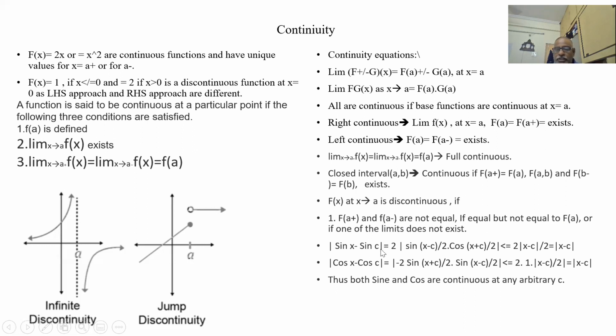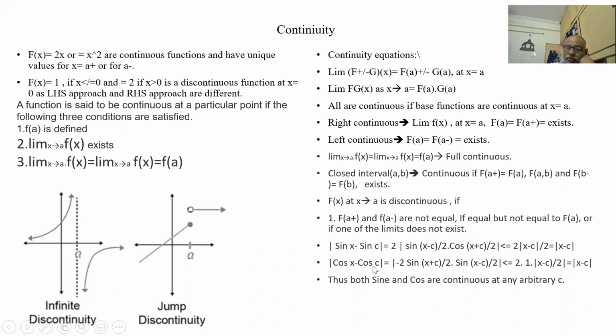Let us see an example: sin x minus sin c. sin x is a general function, and sin c is any point on the sine. Let us see whether it is continuous or not. So it is 2 sin((a − b)/2) into cos((a + b)/2). cos((a + b)/2) is less than or equal to 1, so this whole function is less than 2 sin((x − c)/2), which means it is less than (x − c)/2. The 2 gets cancelled, so it is less than |x − c|. That means you are having some finite value, it is not infinity or something. So this is a continuous function.